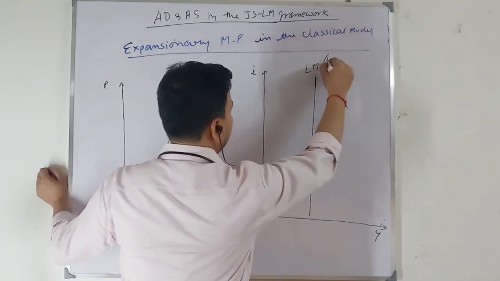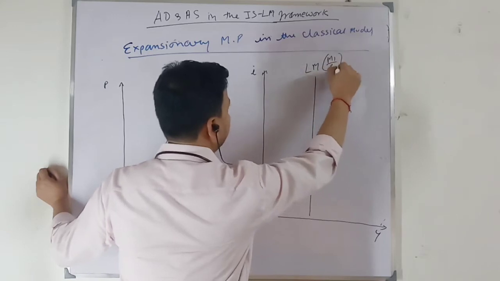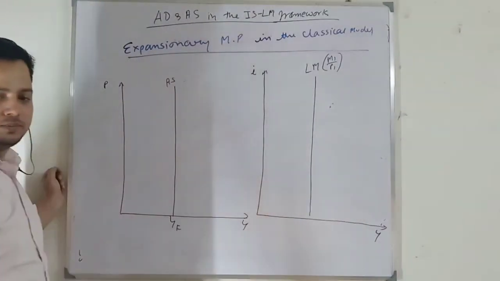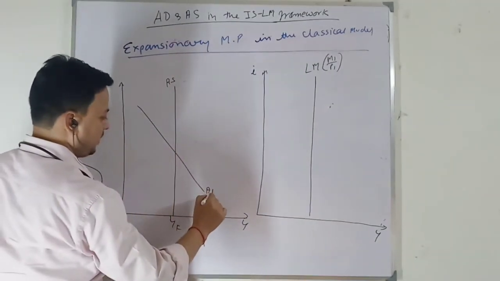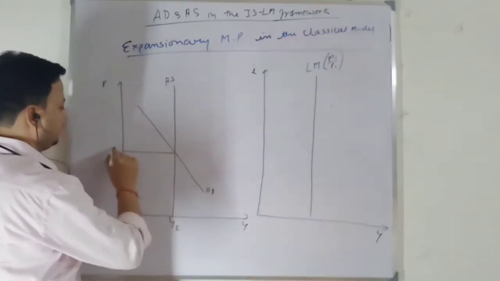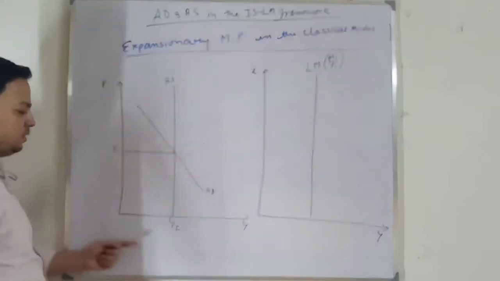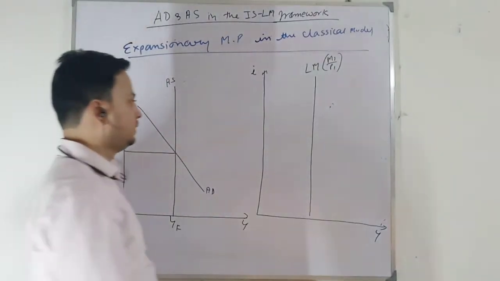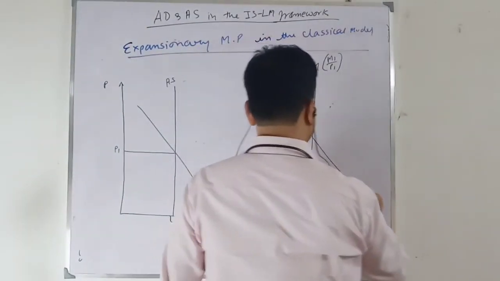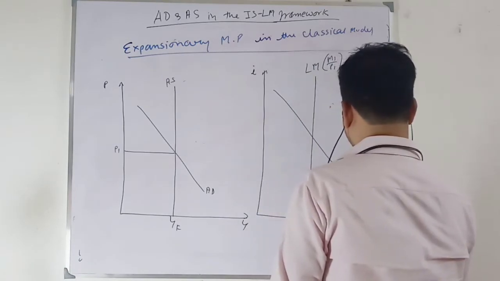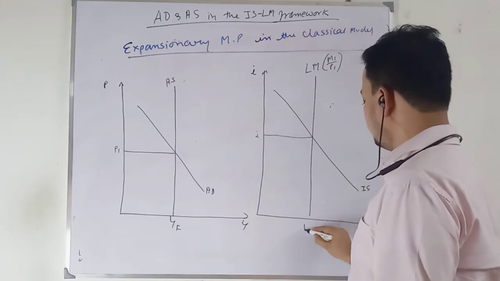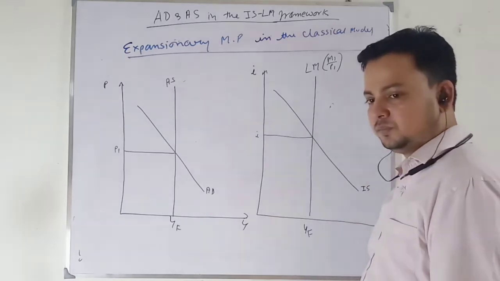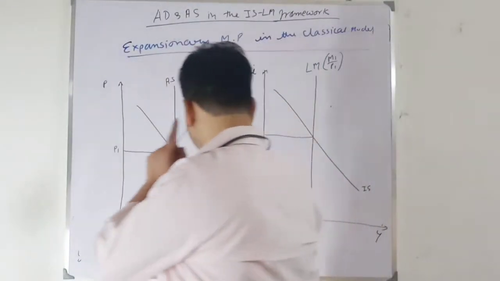Okay. Based on money supply M1, P1. So this is my initial equilibrium. This is my aggregate demand. My initial equilibrium is price P1 and output at full employment. Okay. This is my IS curve. This is the equilibrium rate of interest and this output is full employment. Okay. Now,